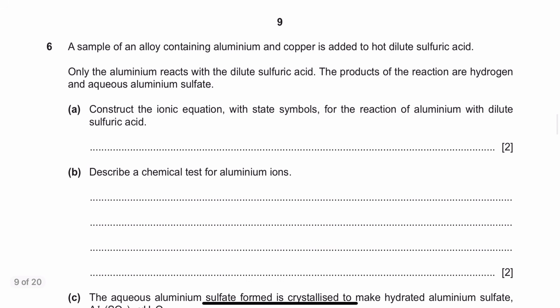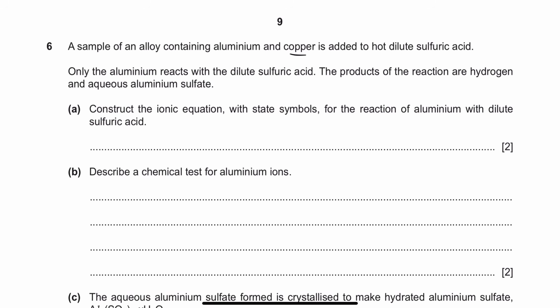Okay, moving on. Then it says a sample of alloy containing aluminum and copper is added to hot dilute sulfuric acid. Only the aluminum reacts with dilute sulfuric acid. Now why is this, guys? We studied this in metals: copper is not reactive. Hydrogen is more reactive than copper, therefore copper cannot displace the hydrogen in the acid, and that's why copper can't react, right? We studied that in our reactivity series too.